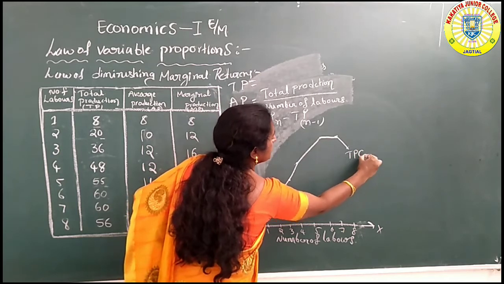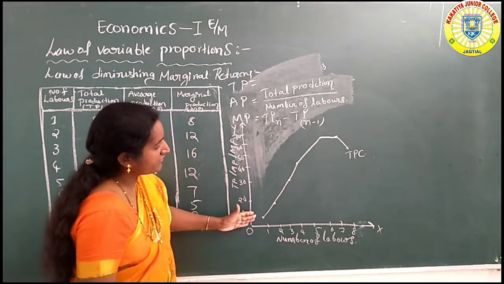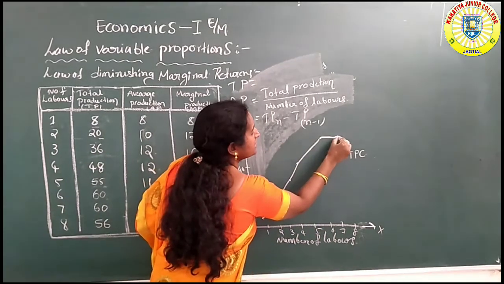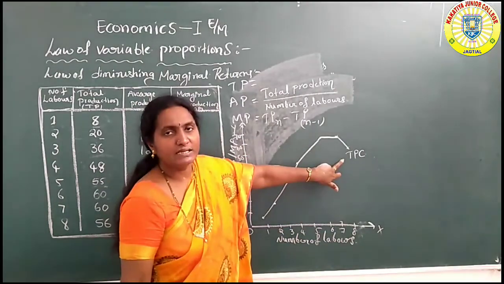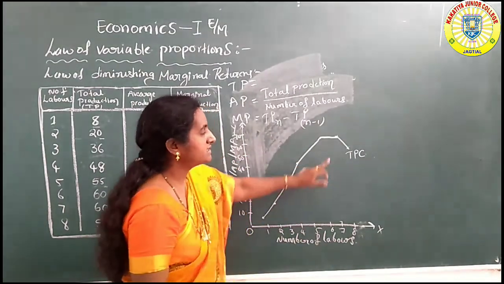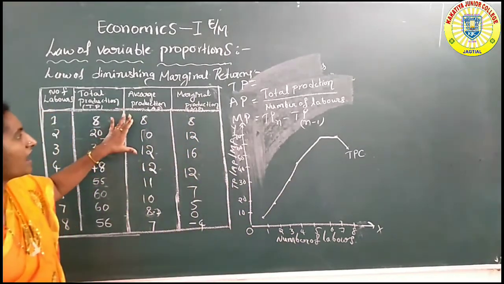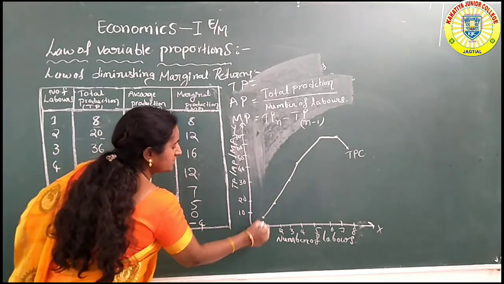Total production curve. We observe one thing here: the total production curve in the first stage is increasing, then stable, meaning constant at the maximum, then declining, diminishing. Okay, this is the total production curve. And then with the help of average production values, you can draw the average production curve.